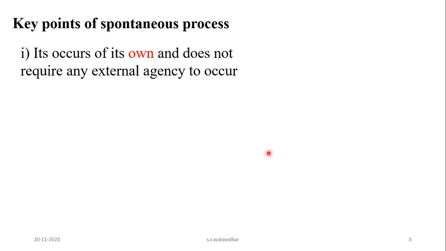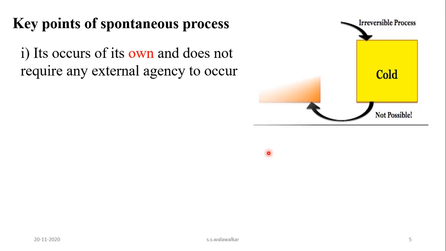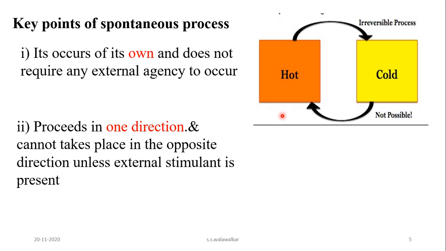So the key points of spontaneous processes: first, these reactions occur of their own and do not require any external force to take place. For example, heat flows from hot to cold. The reverse of this cannot take place. Therefore, another point is that this flow is unidirectional. These processes proceed in one direction.